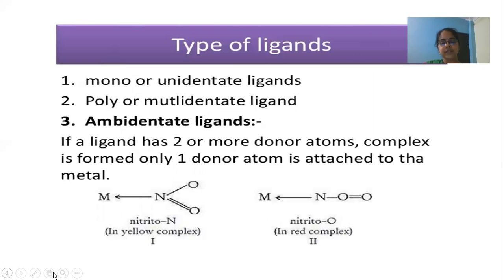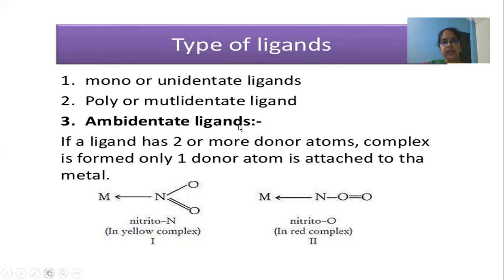Now ligands are of different types based on the number of donor atoms present in them. Donor atoms are those which donate the electron pair to the central metal. So there are mono or unidentate ligands, poly or multidentate ligands, and the third is ambidentate ligands. If a ligand has 2 or more donor atoms, and only one donor atom is attached to the metal, such ligands are called ambidentate.